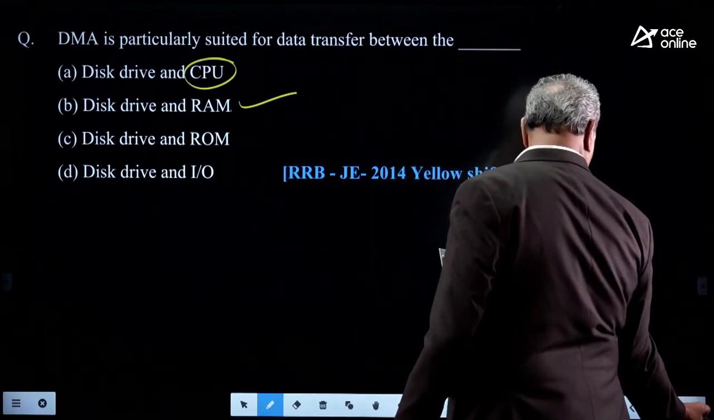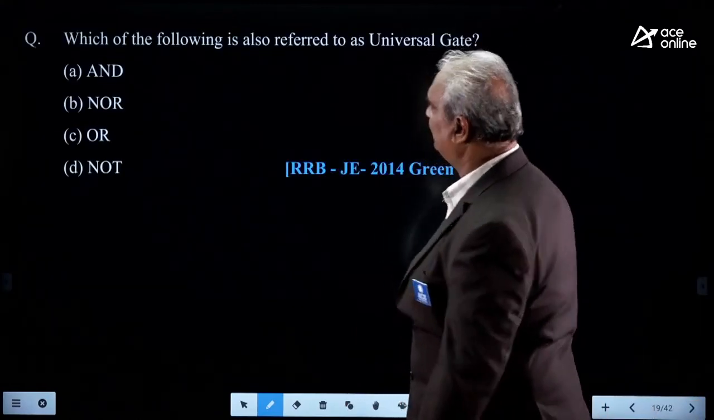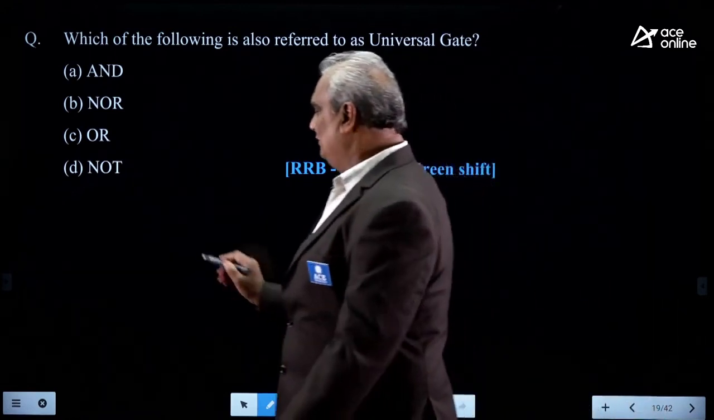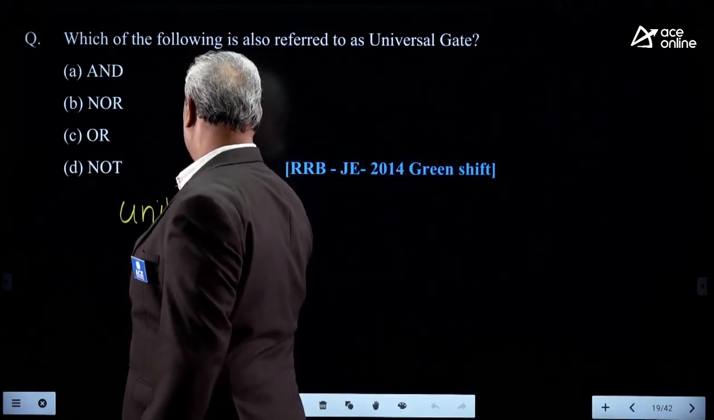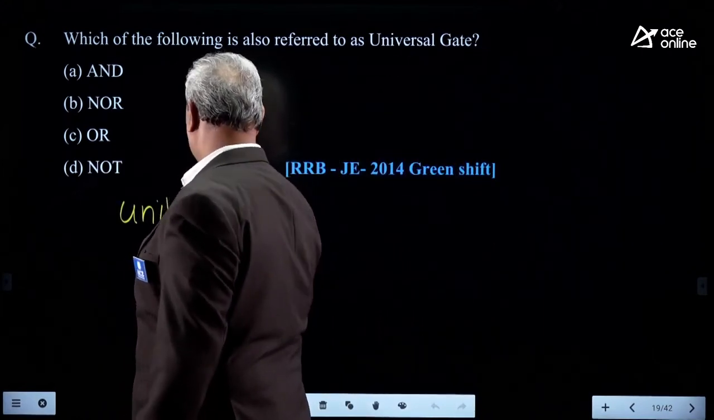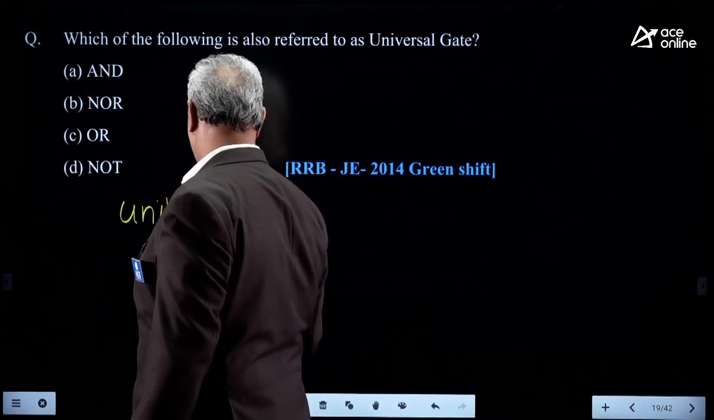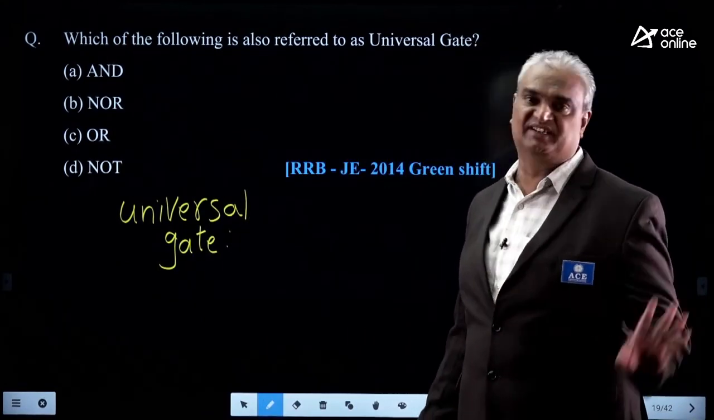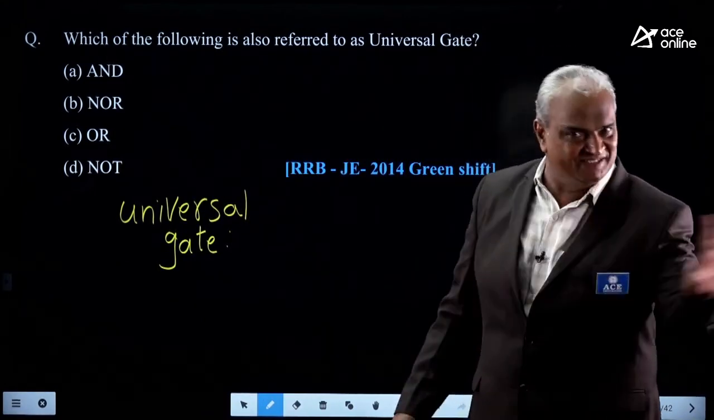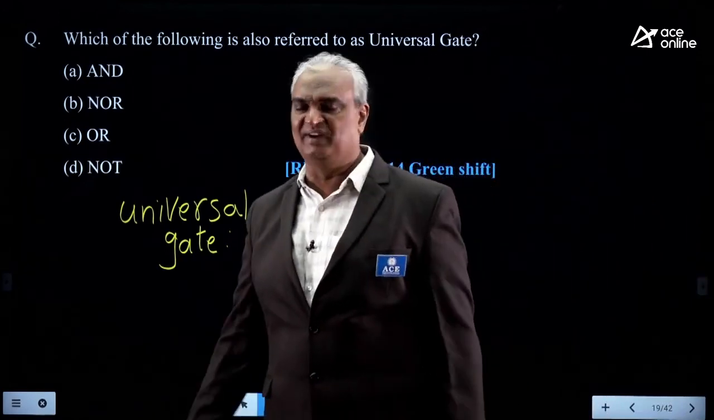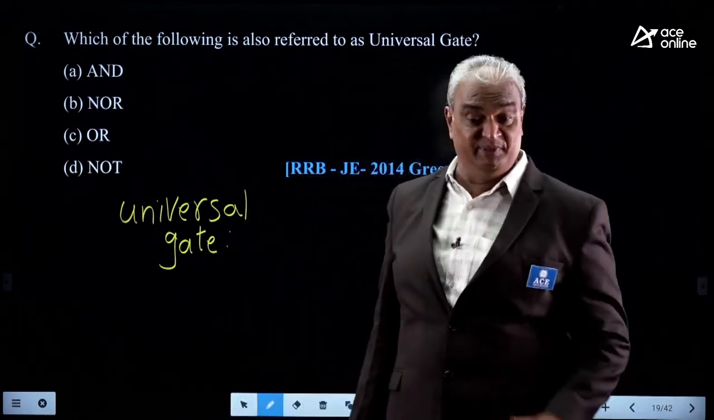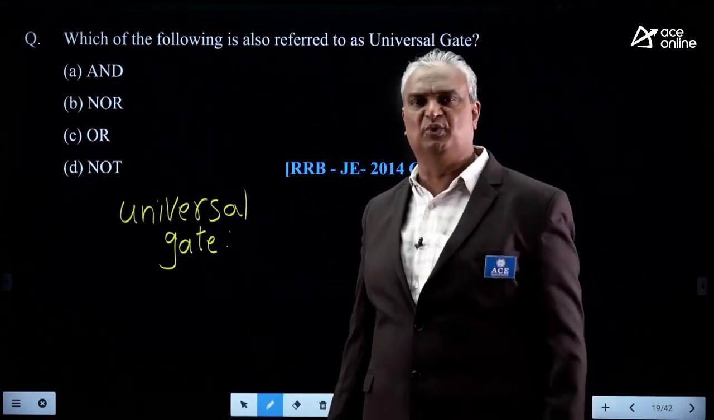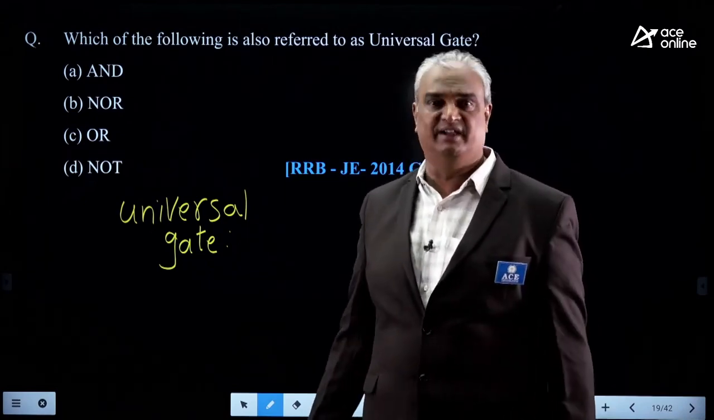Okay, next. Which of the following is also referred to as a universal gate? Universal gates means any target expression can be implemented with these gates. Only such type of gates is sufficient. Whatever the number of gates required doesn't matter. If only one type of gate is sufficient to implement any target function, then it is known as a universal gate. Examples are the NAND gate and the NOR gate.